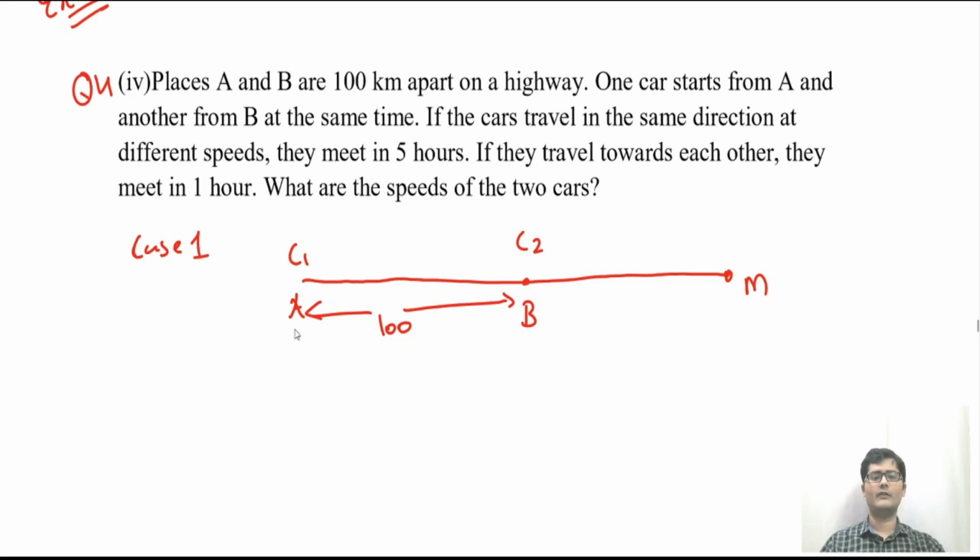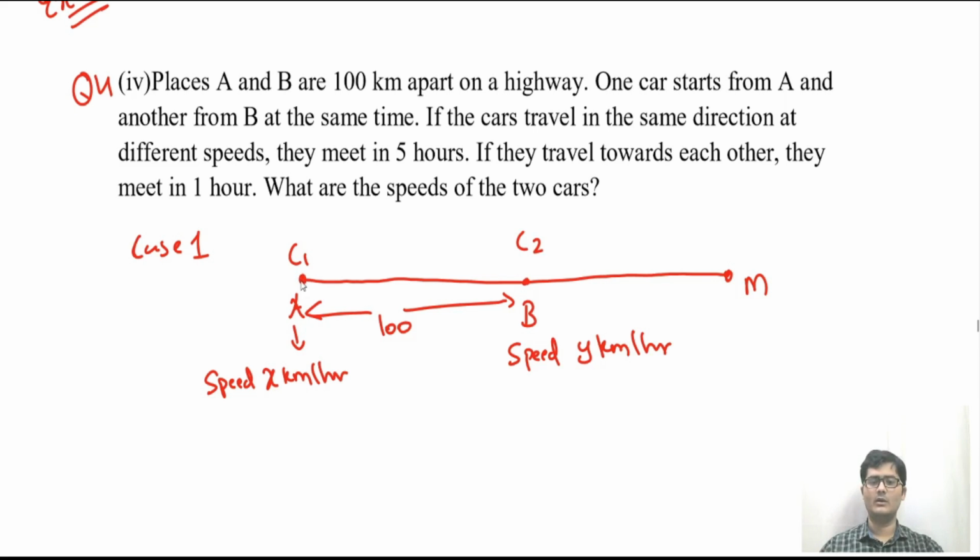Let the speed of the car at A be x km per hour and the speed of the car at B be y km per hour. Now everyone please notice one thing. The distance traveled by the car at A will be AM.